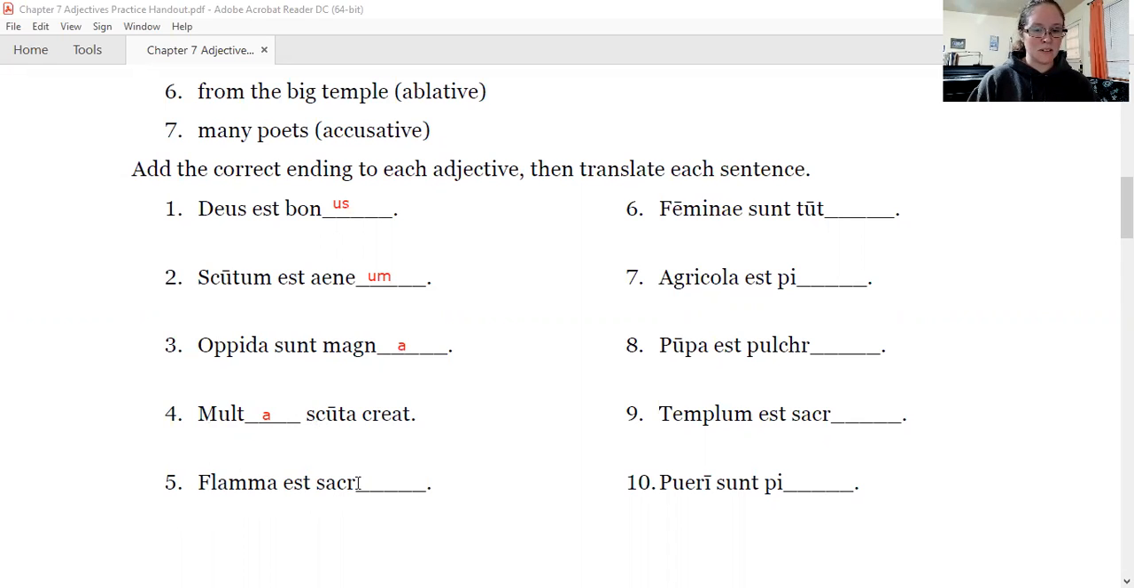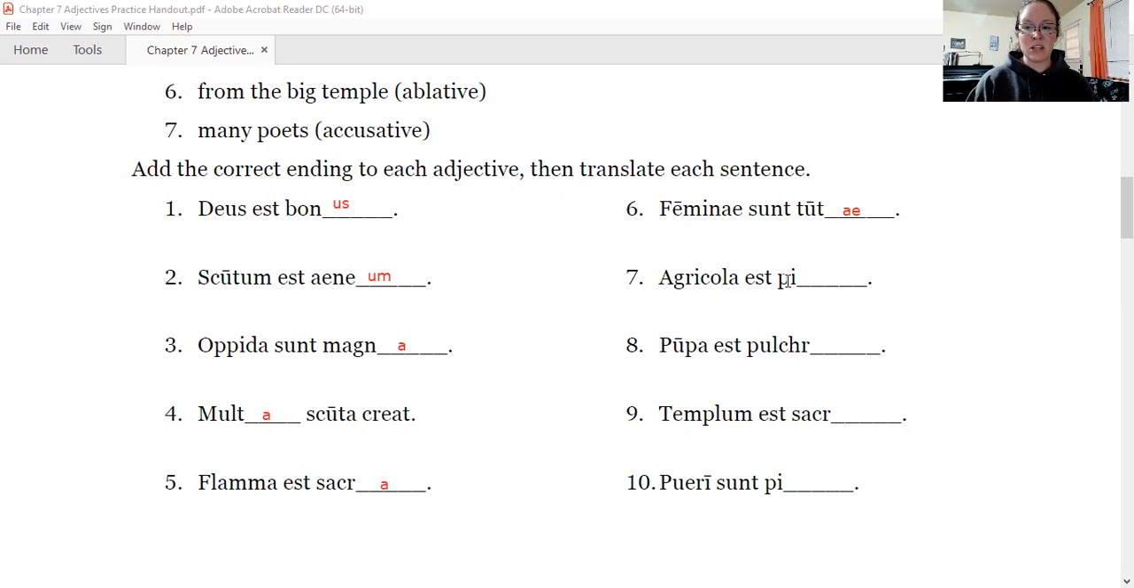Number 5, flamma est sacra. What? Well, flamma is neither a pain noun nor humusumi, so it's just A. Just match the endings. Flamma est sacra. Flamma is singular, right? We didn't add a plural ending there. So the flame is sacred. Feminae sunt tut. Femina is not a pain noun or humusumi. Tutai. Feminae, is that singular or plural? And is your verb singular or plural? AE ending is nominative plural. NT is a plural verb. So it's the women are safe.